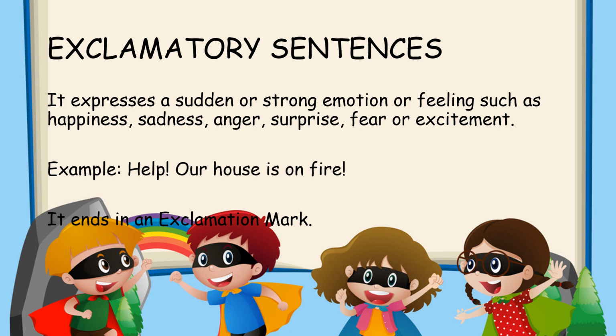So exclamatory sentences are those sentences which give us a sudden or a strong emotion, or it can be a strong feeling which includes happiness, sadness, anger, surprise, any of these feelings. For example, out of sadness or excitement, help, our house is on fire. So you're calling for help. It's a strong feeling. It ends in an exclamation mark. It doesn't end in a full stop. It ends in an exclamation mark.